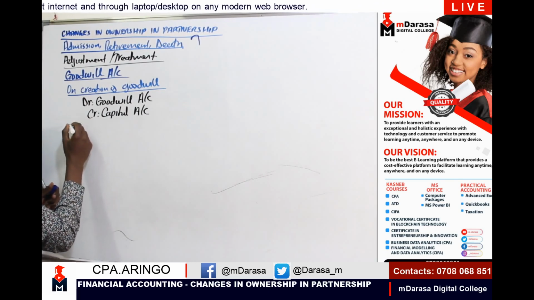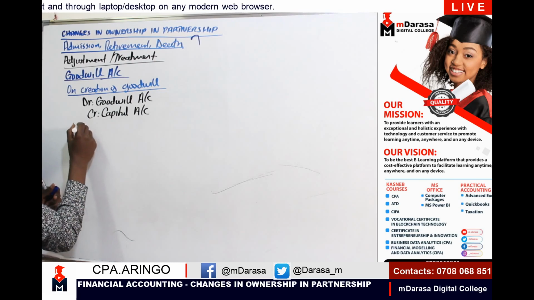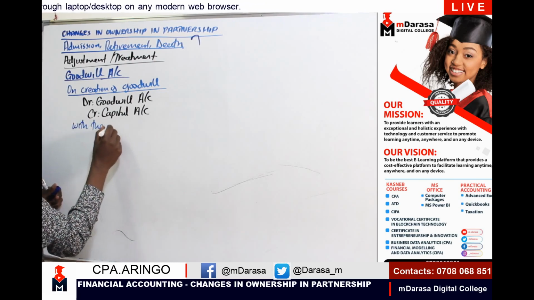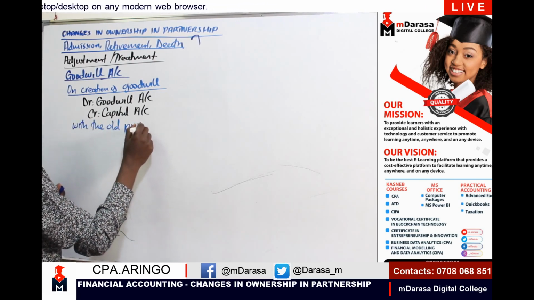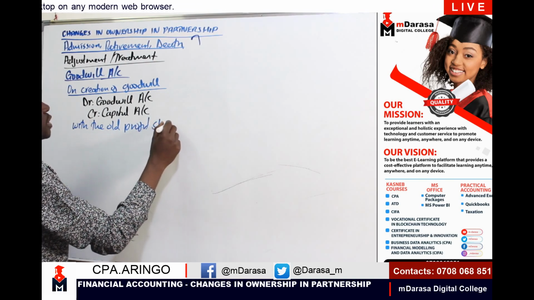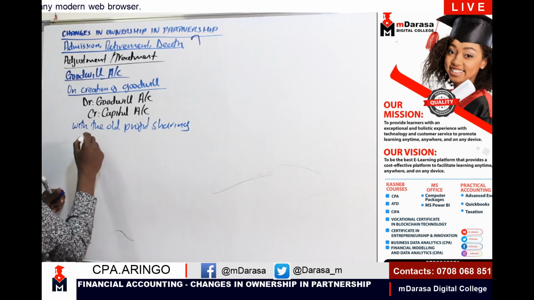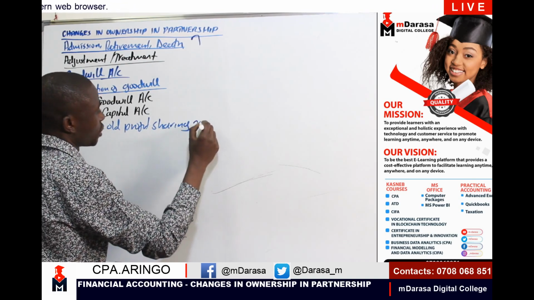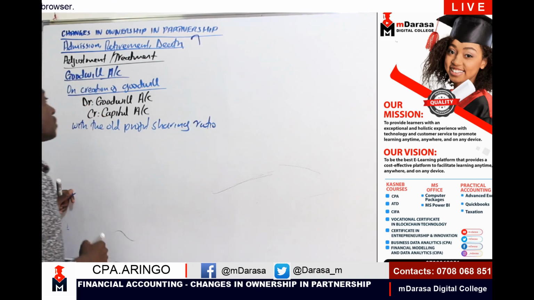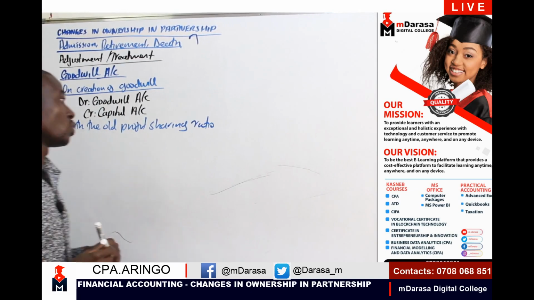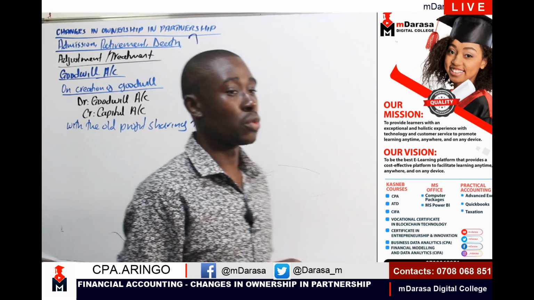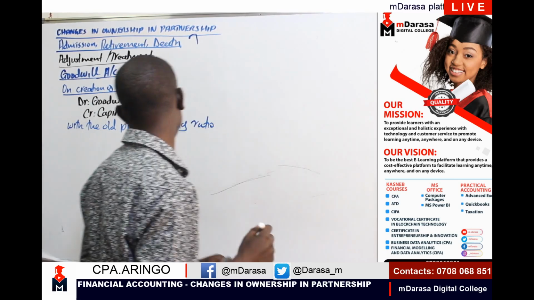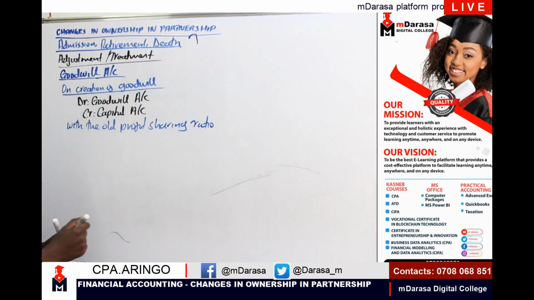This, of course, is on admission, with the old profit sharing ratio. That is on creation of goodwill: we debit our goodwill account and credit our capital account with the old profit sharing ratio.